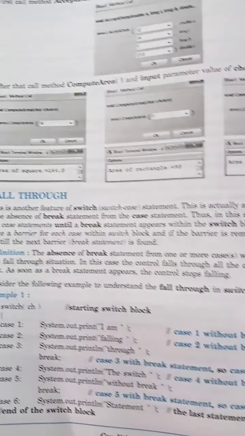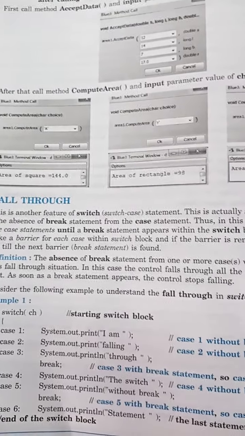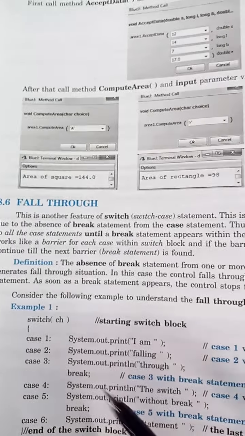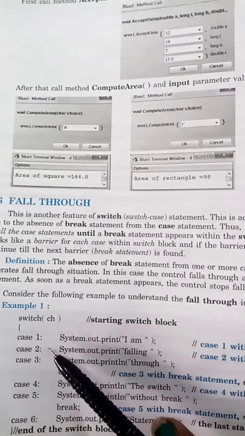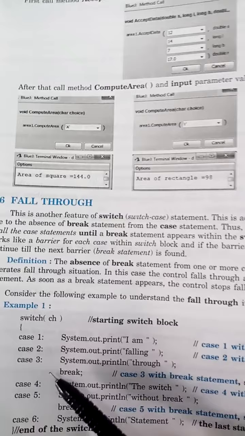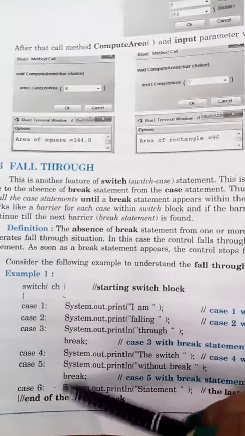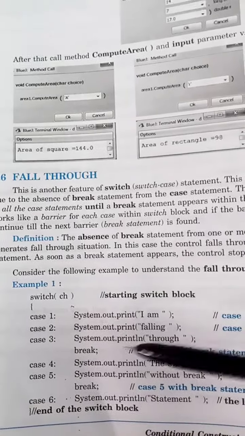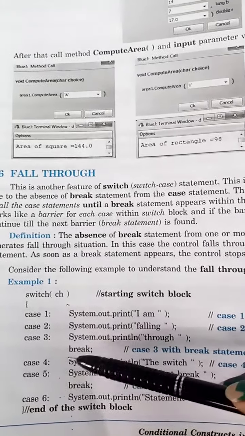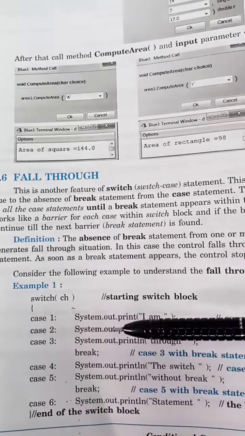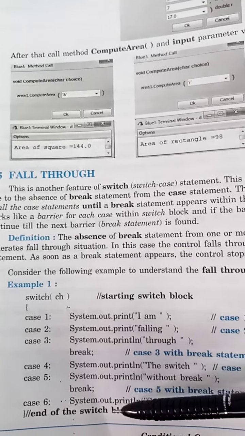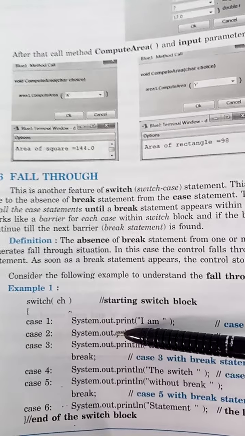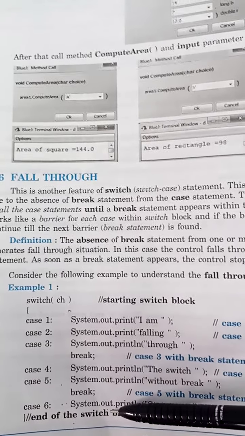As we are doing the chapter on conditional constructs in Java, today I am going to tell you what the fall through condition is. In a switch statement, I told you that in each and every case there should be a break statement. But here in this example code, a few of the cases, like 1, 2, 4 and 6, are not having a break statement. A few are having it, but a few are not.